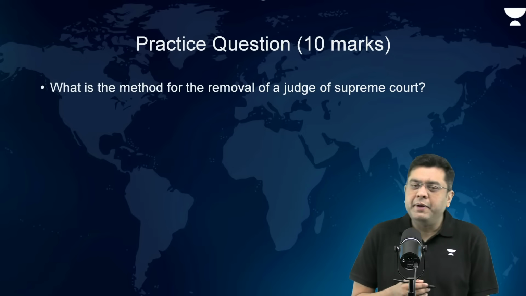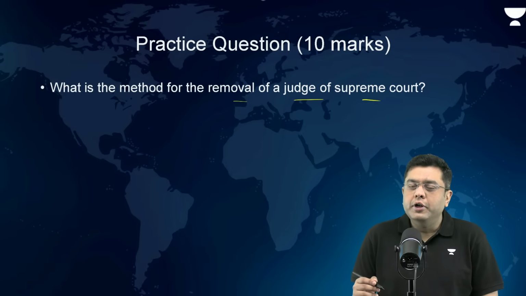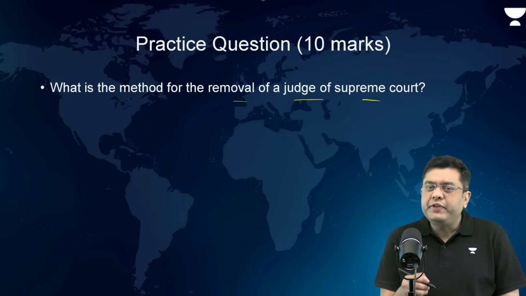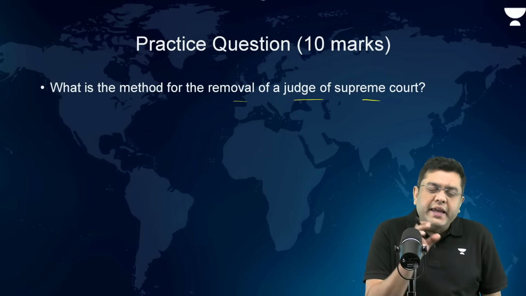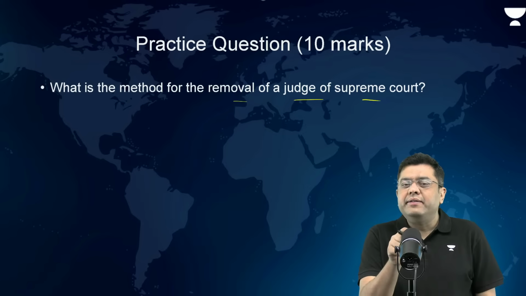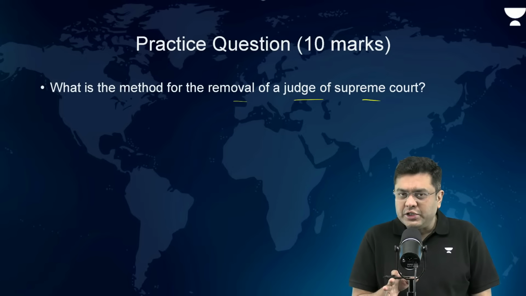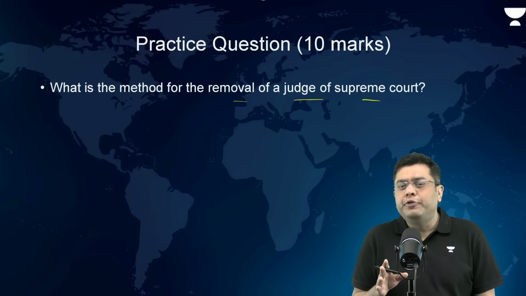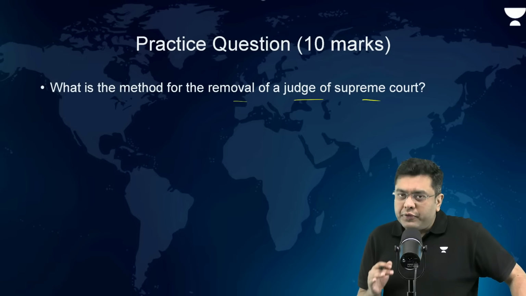So here is a simple question which is oftentimes repeated: what is the method for removal of a judge of the Supreme Court? Now, in this case, how do you write the answer? In the intro, you talk about which articles drive this removal of a judge of the Supreme Court: Article 124, clauses 4 and 5. After that, you talk about the process.